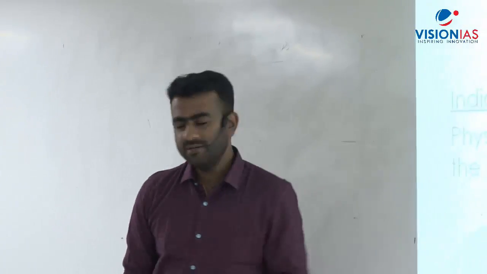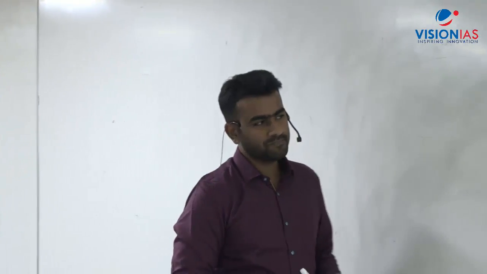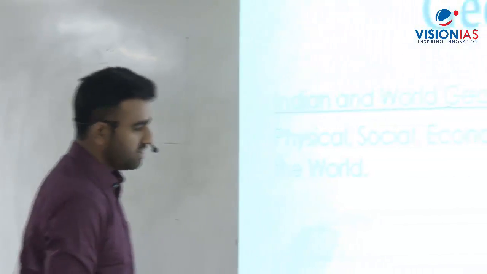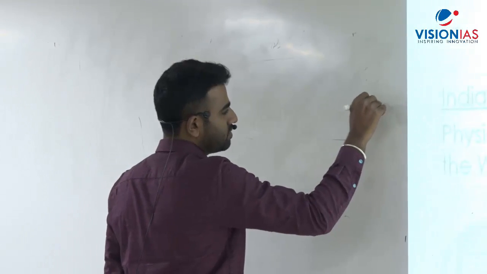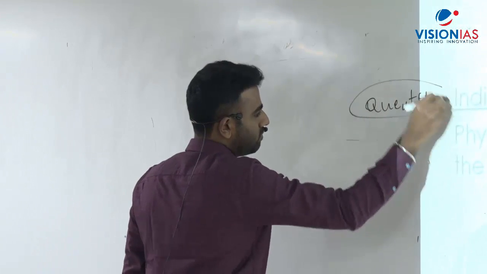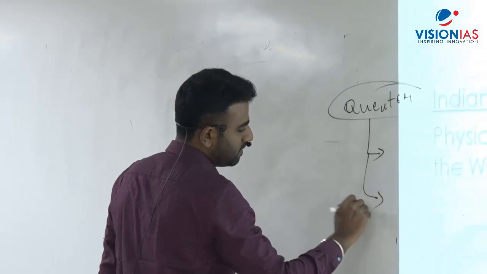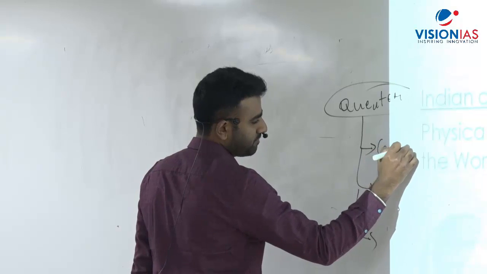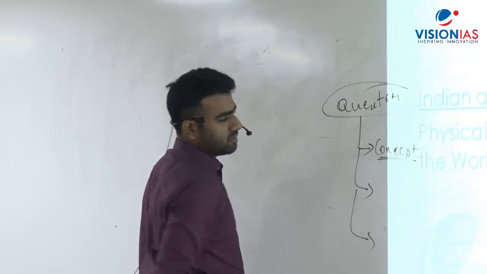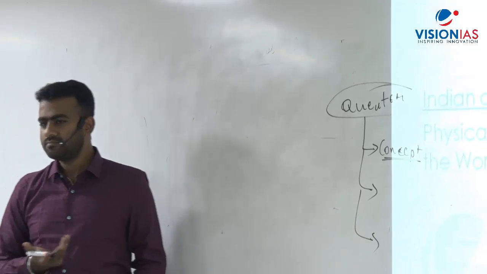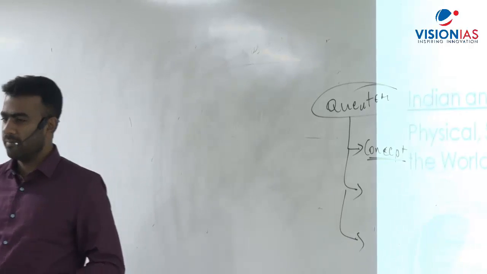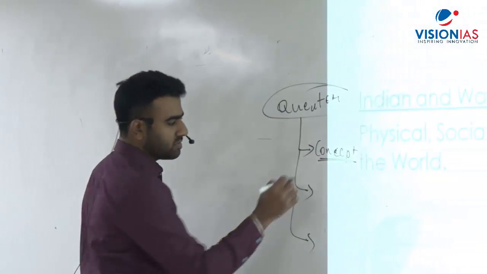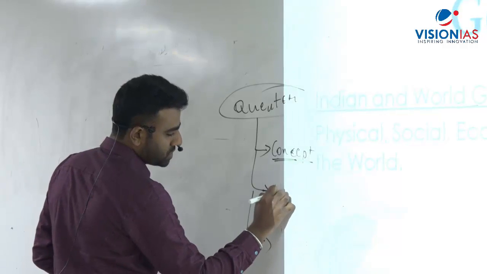Fine. Coming to geography, the syllabus for geography is physical, social and economic geography of India and the world. This is a simple statement, but the question types have always been varying. There can be three types of questions in geography. The first one is concept based: the geographical concepts of plate tectonics, volcanism, the earthquake, climate. Those kinds of concept based questions. Second one, location based.